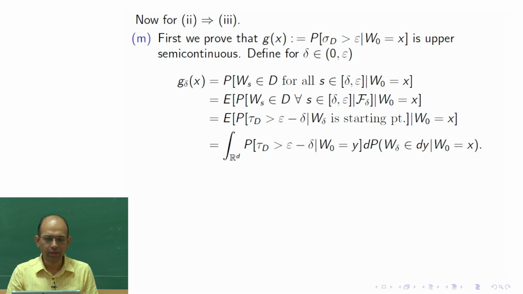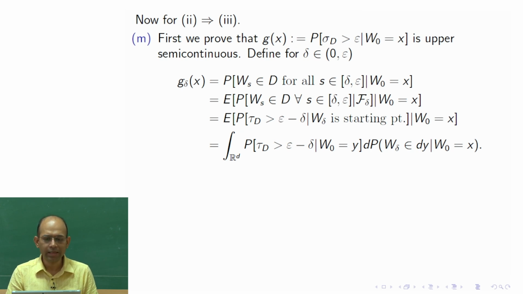So now we write down this expectation. When we do this expectation, we do it in the following manner: W_delta has some particular value, say y. So here we write down W_0 equal to y. Why do we do that? Because it is the starting point, correct? It is an abuse of notation, because this tau_D is actually the exit time of a Brownian motion, say W prime, which starts at W_delta. We are not using the W prime notation, we are abusing notation and writing it as W itself. So we write W_0 equal to this point W_delta.